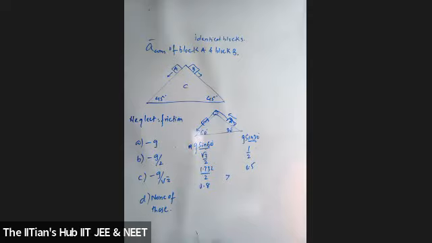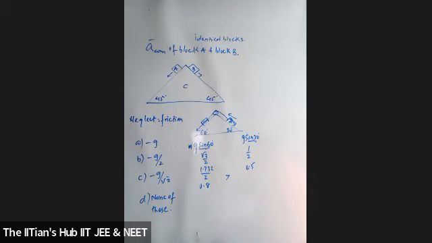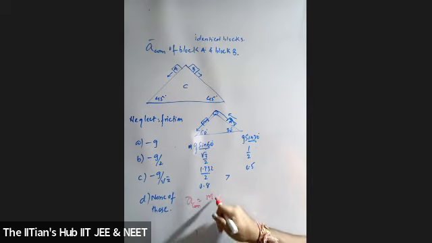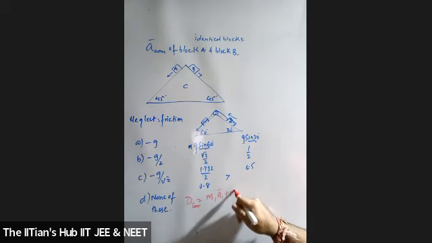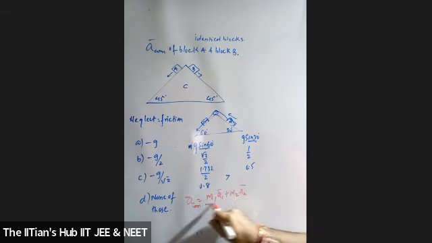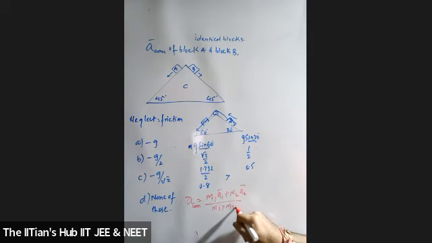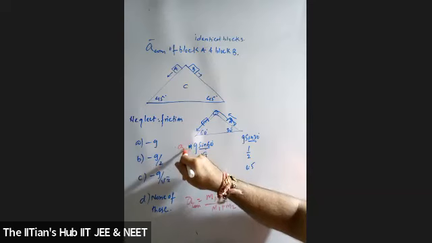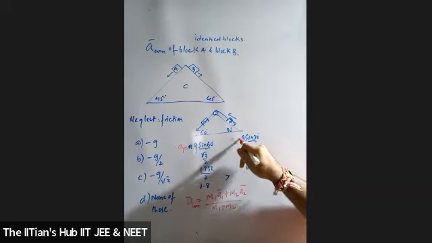Is that clear to everyone? Yes, sir. Now please pay attention. When we did this particular question, there are ways in which a student should understand. Here also, what question did I ask? Acceleration of center of mass. Acceleration of center of mass means m1 into acceleration of the first body plus m2 into acceleration of the second body upon m1 plus m2. Is this the formula for acceleration of center of mass, students? Yes, sir. Let me take this as the acceleration of the first body. This is the acceleration of the second body.